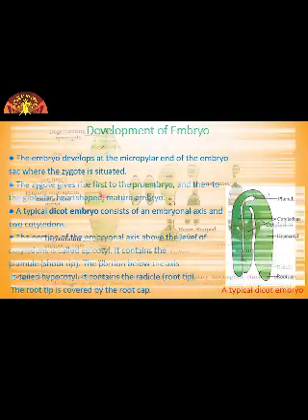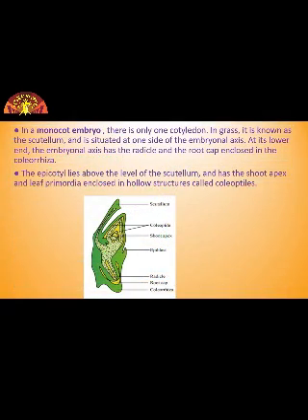Now let us look at monocot embryo. It is a little bit different from dicot embryo. Now after learning this, we'll be able to differentiate between dicot embryo and monocot embryo. So children, let us see the structure of monocot embryo, how development takes place. As we have learned in the previous classes, dicot embryo contains two cotyledons while monocot contains only one cotyledon.